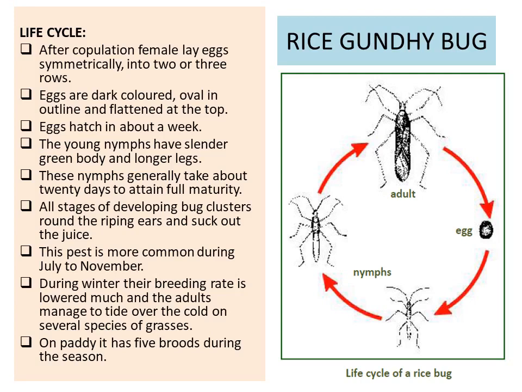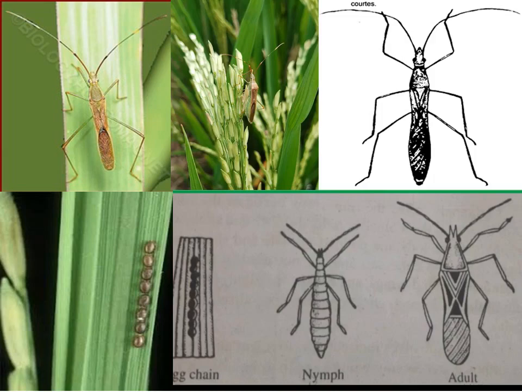So this rice gandhi bug completes its life cycle as egg, nymph and adult. Nymph and adult suck the juices. So this is how the individual looks on the crop,